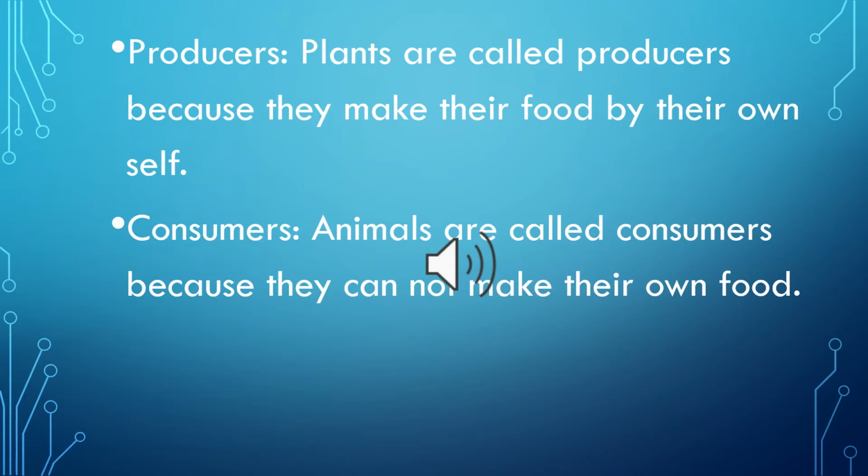Plants take up sunlight to make its food by the process of photosynthesis. It gives out oxygen and takes in carbon dioxide. The prepared food from plant is given to animals.